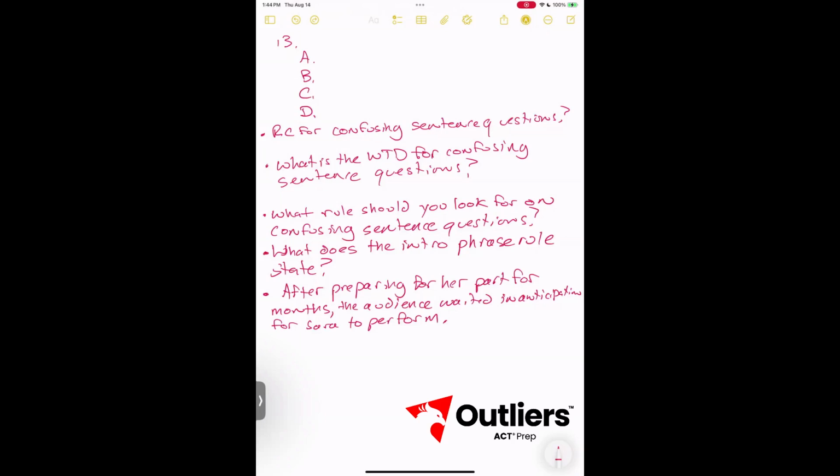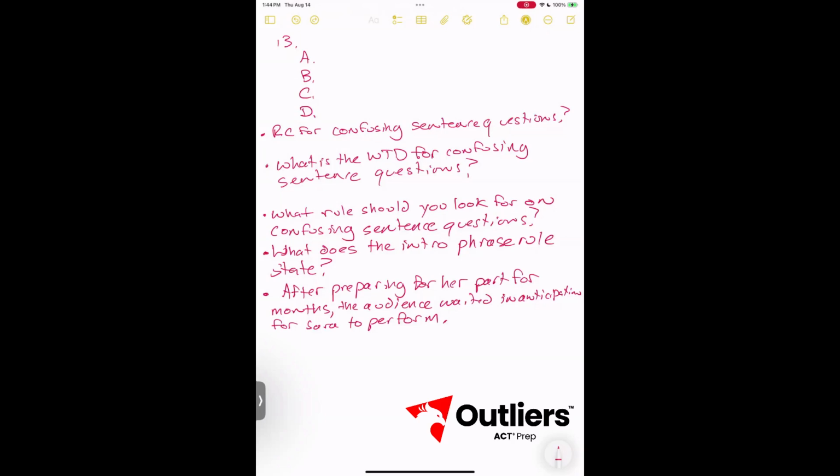First thing, what is the RC for confusing sentence questions? How do we recognize the category for confusing sentence questions? Each answer is a rearrangement of the sentence.